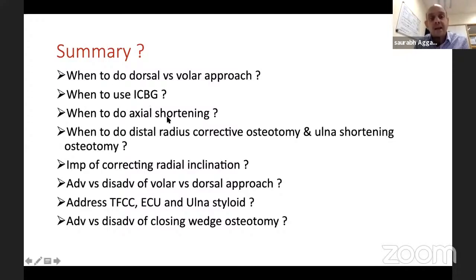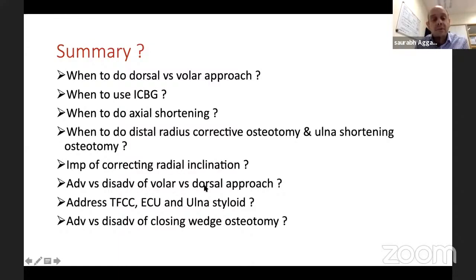Graft we've discussed. Axial shortening, so pure ulnar shortening, we've discussed. When to do distal radius corrective osteotomy and ulnar shortening osteotomy: if the distal radius is shortened by more than 2 centimeters, you need to shorten both the bones. Importance of correcting radial inclination: again, because it alters your carpal tunnel and your flexor tendons, and it can make the hand weak. So look at radial inclination very carefully.